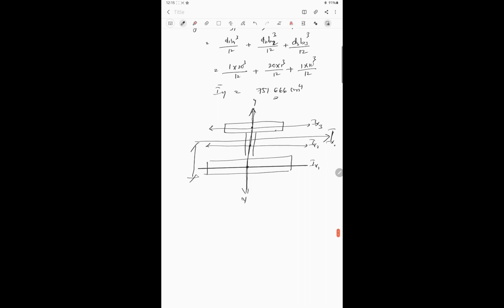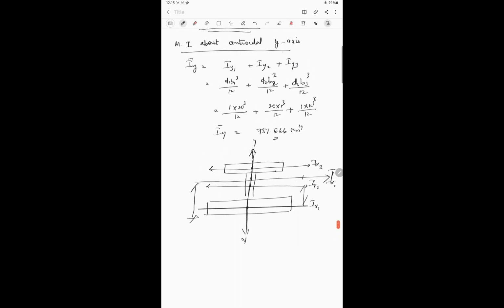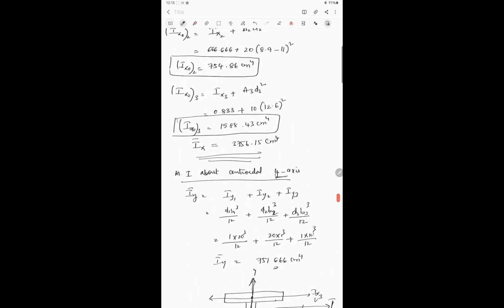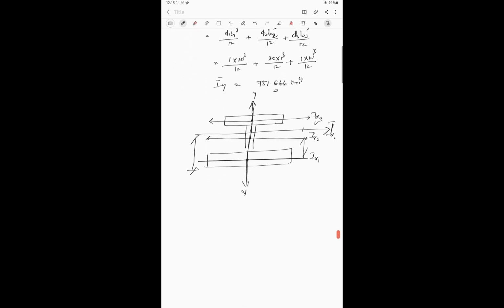So that is why we are shifting this one. We have distance here, but in the case of the y-axis, all the centroids are coinciding with the y-axis. That is why we have not used the shifting formula for moment of inertia about y-axis. Whereas for x-axis, we have to use this shifting formula, that is a3 d3 square or a1 d1 square. Okay, this is the reason behind the calculation of shifting formula or parallel axis theorem.